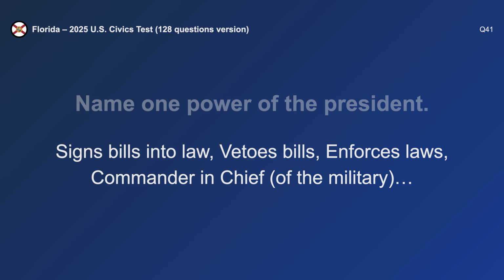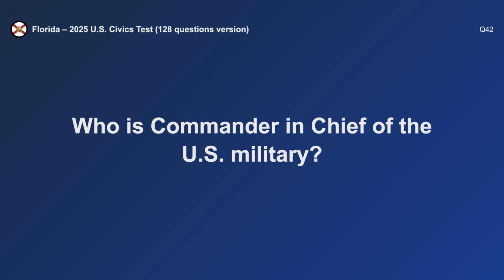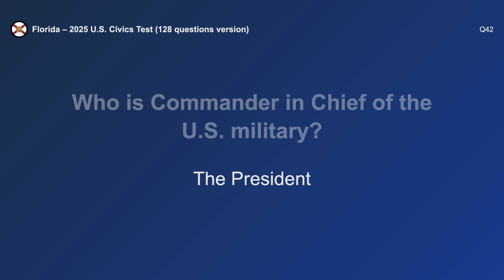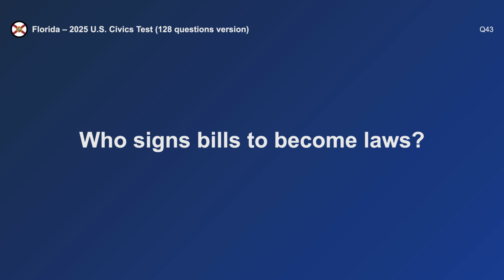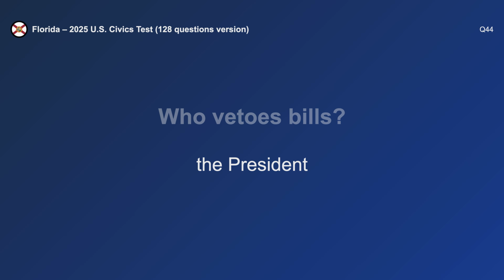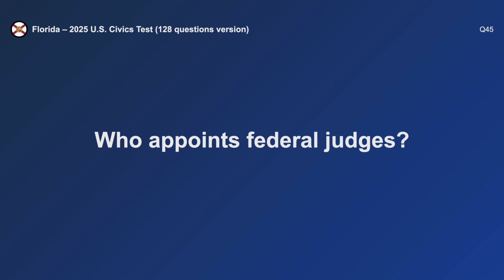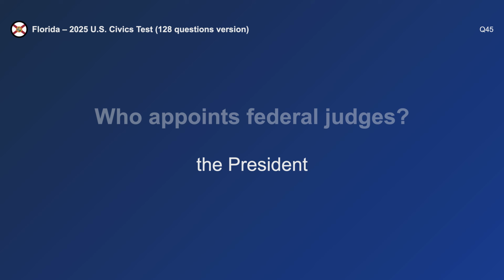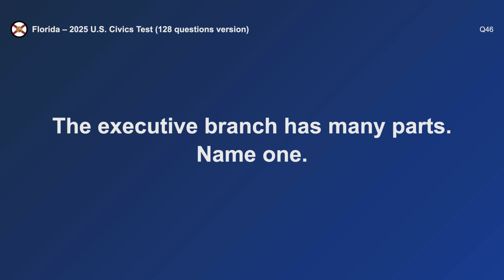Signs bills into law. Who is Commander-in-Chief of the U.S. military? The President. Who signs bills to become laws? The President. Who vetoes bills? The President. Who appoints federal judges? The President. The executive branch has many parts. Name one.